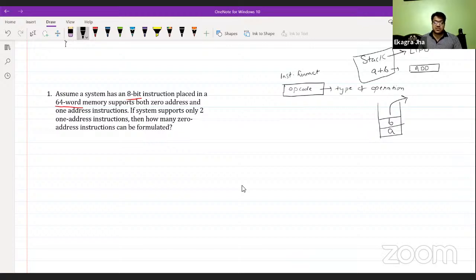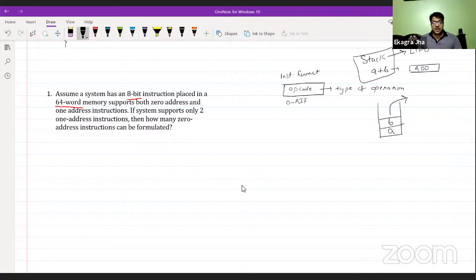But right now this is not our concern for the particular question we are having here. Okay, so this is all about the zero address instruction format.